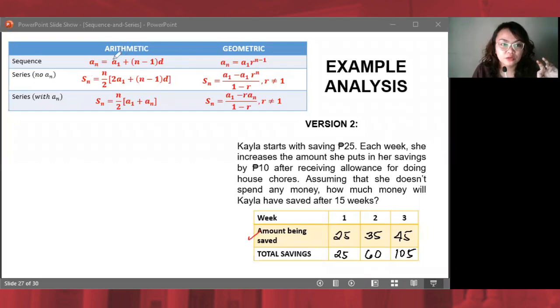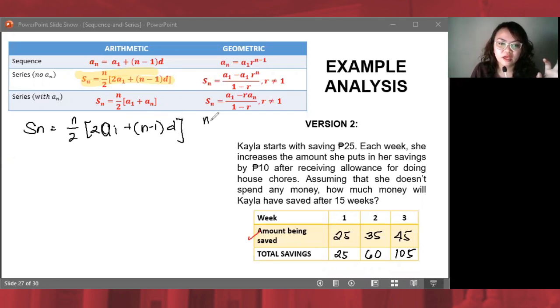Okay? So, we have arithmetic series. This is the formula that we will use. S sub n is equal to n over 2 times 2a sub 1 plus n minus 1 d. And we have n as 15, we have a sub 1 as 25, and d as 10. Okay?